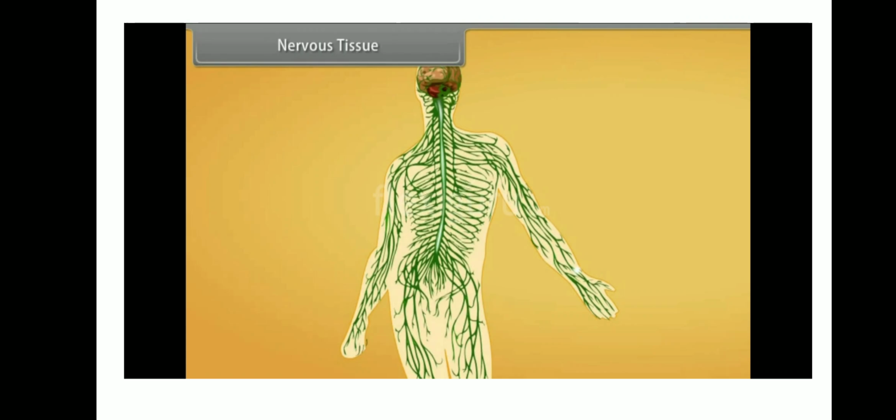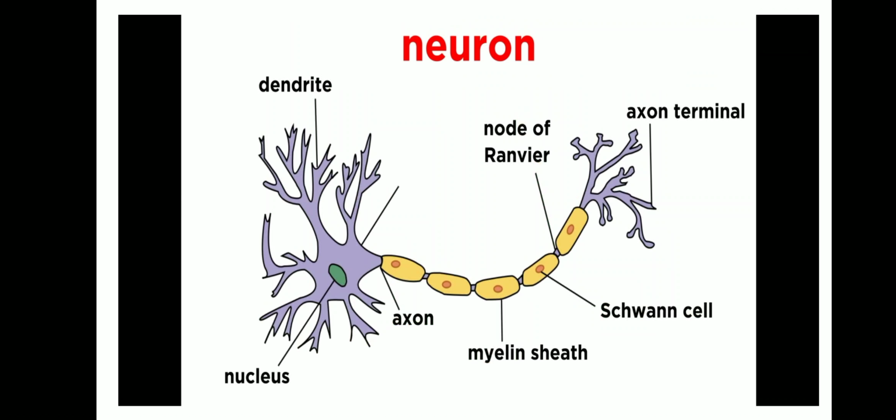So the nervous tissue mainly contains what? Neurons. This neuron is the longest cell of the body. So often it will be asked as a one word question: the longest cell in our body is what? Neuron.